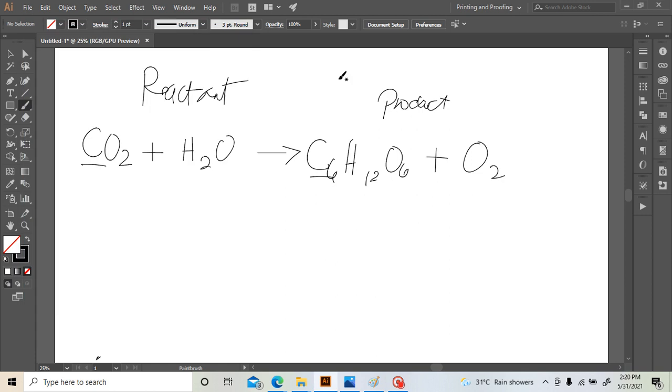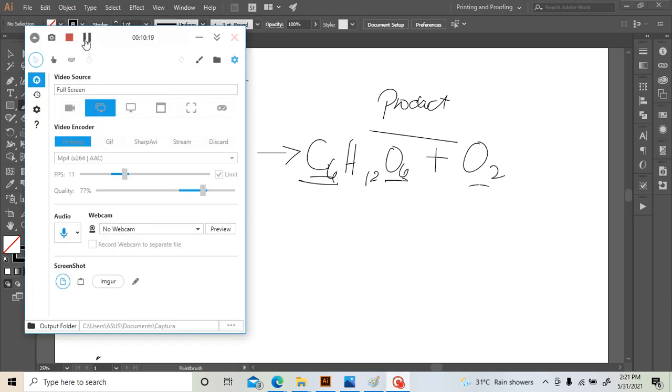As you can see here, there is carbon in the reactant, and it is also in the product. Oxygen is there too. Hydrogen is there too. Are there elements in the product that are not in the reactant? None. This means there is no new element formed during the chemical reaction, and no element is lost, because all the elements in the reactant can also be found on the product side. That is what the fourth postulate means.